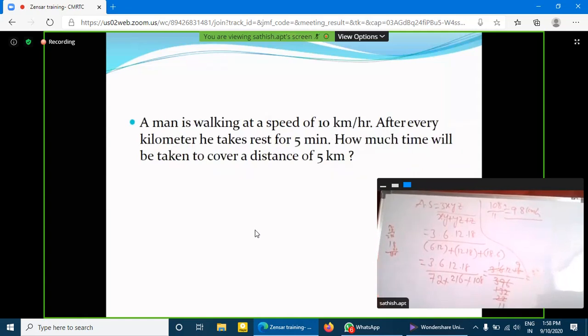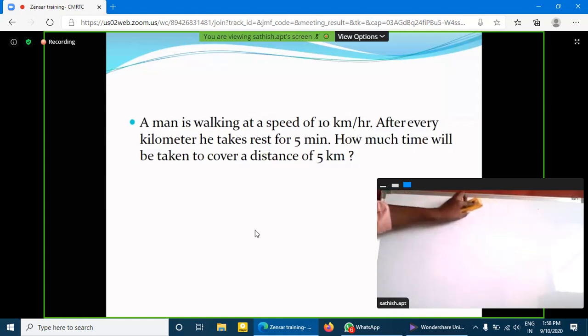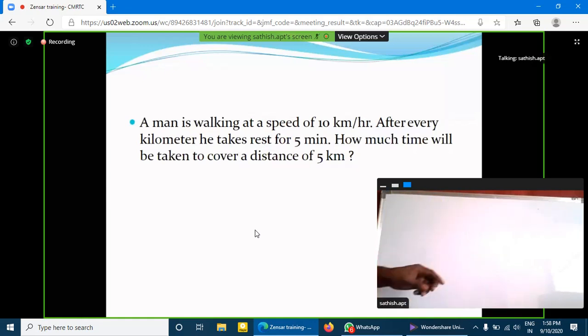Next question. A man is walking at a speed of 10 kilometers per hour. After every kilometer, he takes rest for 5 minutes. How much time will be taken to cover a distance of 5 kilometers?